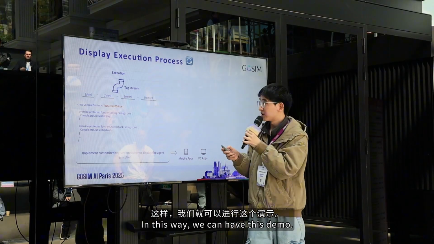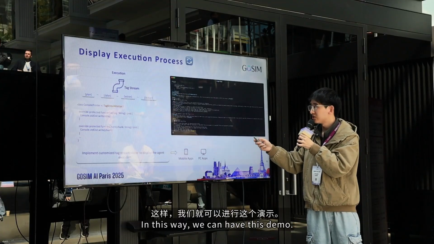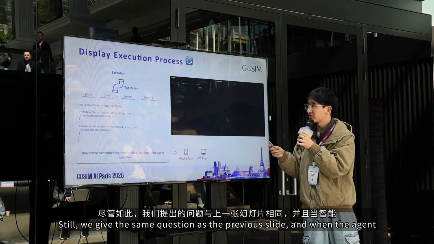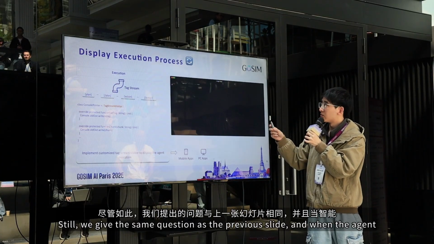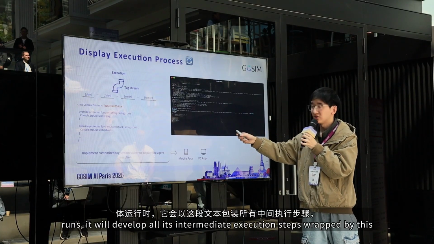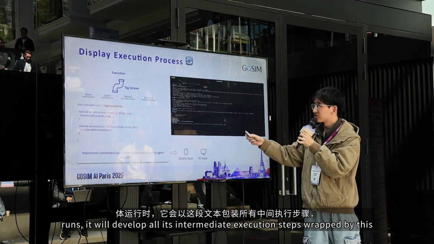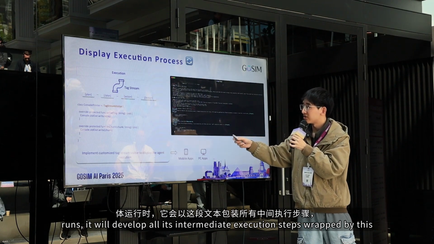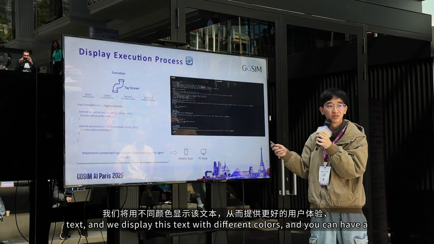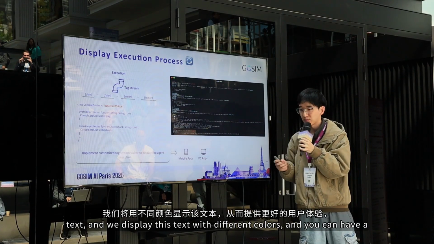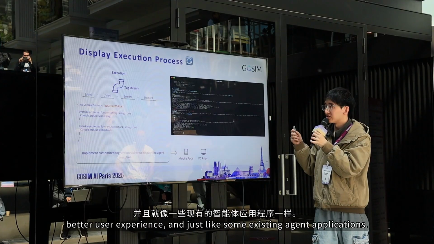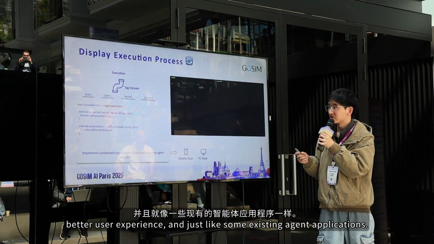In this way, we can have this demo. Still, we give the same question as the previous slide. And when the agent runs, it will emit all its intermediate execution steps wrapped by these tags, and we display these tags with different colors. And you can have a better user experience, just like some existing agent applications.